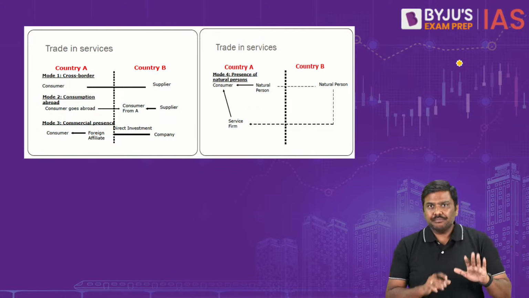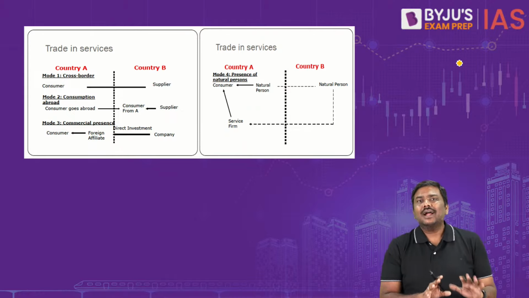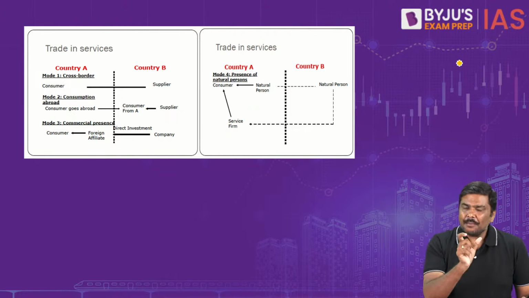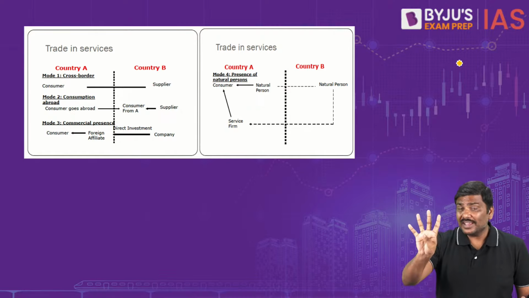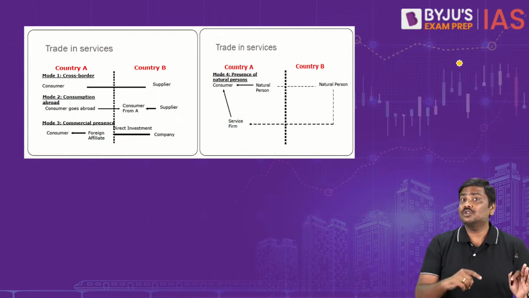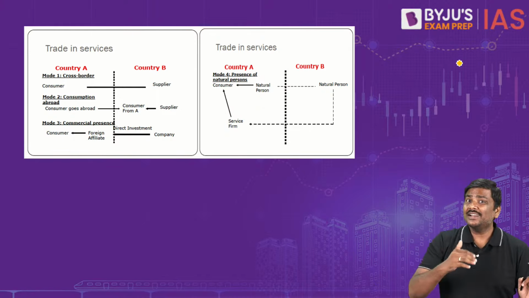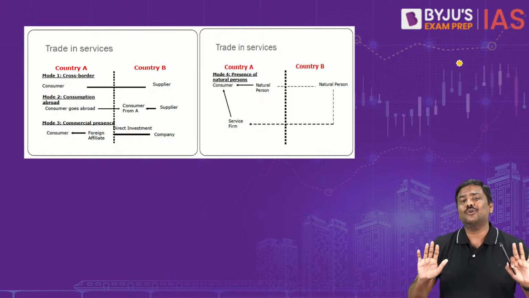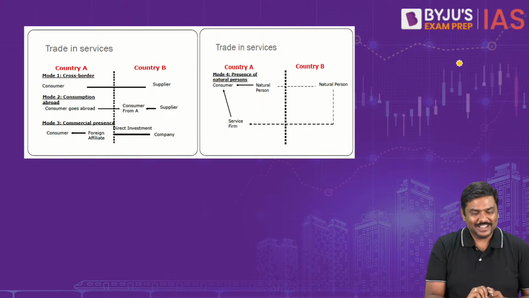What is Mode 1? Please look at the picture. I hope you understand this. For all the 4, examples are provided. There are 4 examples and none of them are one and the same. Do not say, sir, 2 and 4 look the same, or 1 and 3 look the same. If they were one and the same, they would not give different pictures altogether. Please have a look at this.